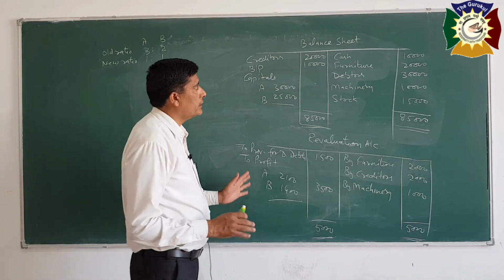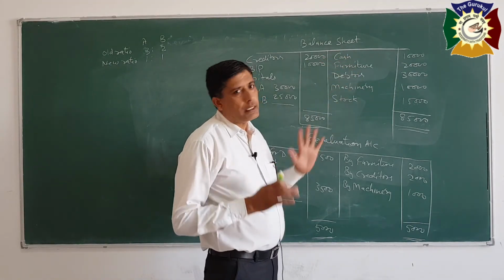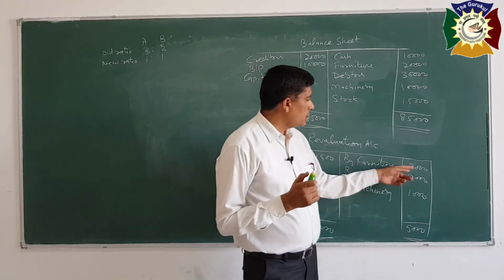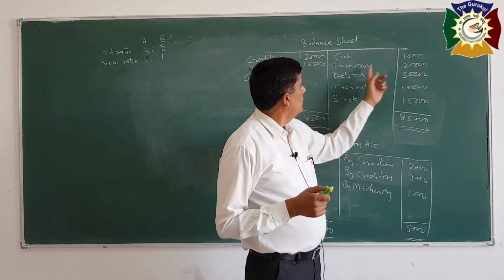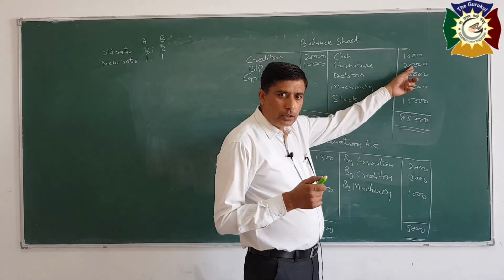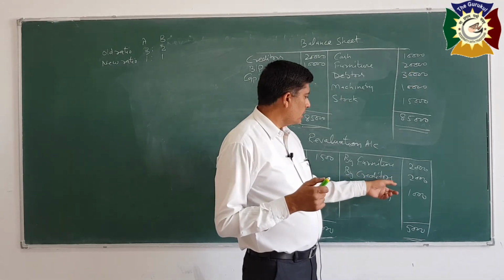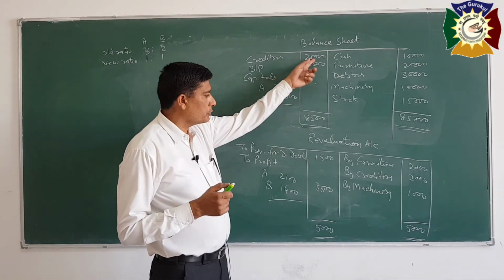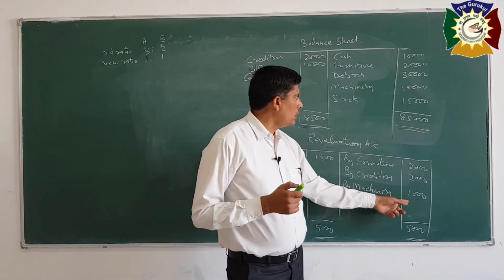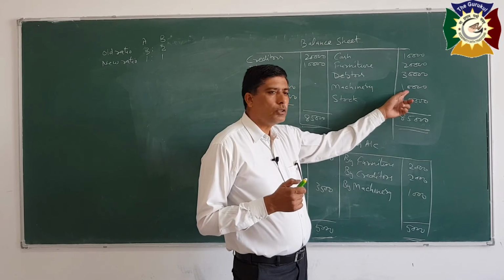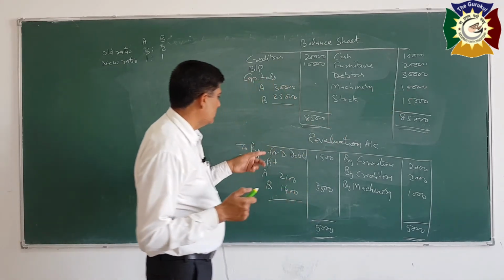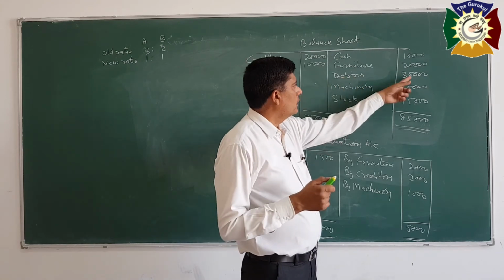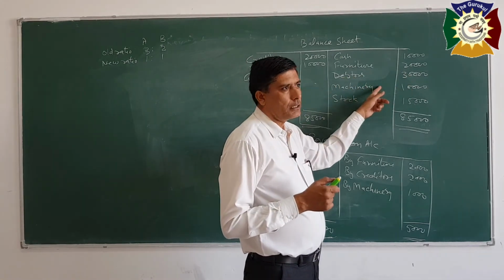So in such a case, when you prepare the new balance sheet after all adjustments, you will change these values. Like furniture is increased by 2000, so you will add in new balance sheet, furniture will be 22,000. Creditors are decreased by 2000, so you will decrease 2000 from creditors, it will be 18,000. Machinery is increased by 1000, so you will add here. Machinery you will show 10,000. And provision is created for 1500. So in new balance sheet you will show debtors 30,000 less provision 1500. Remaining balance will be